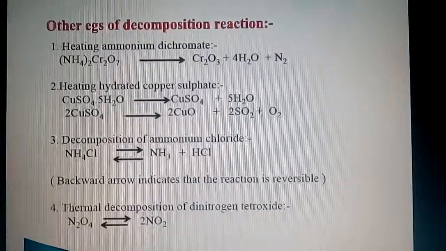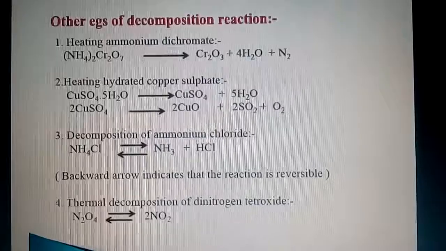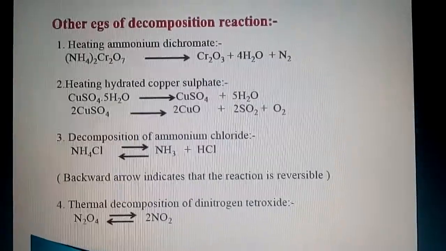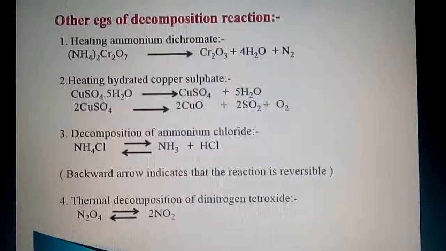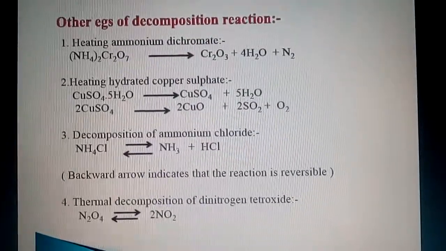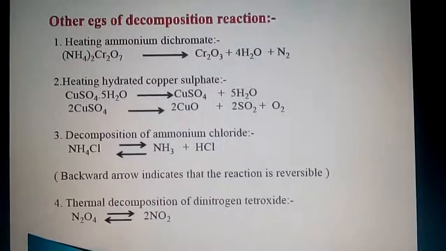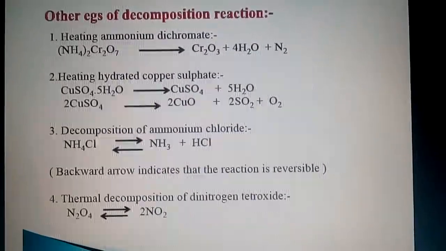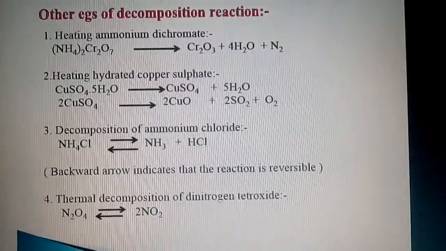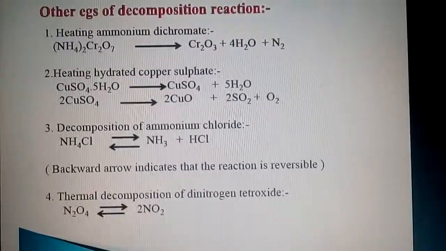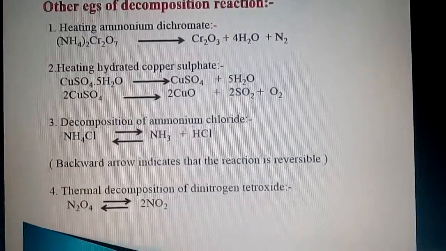When you heat ammonium dichromate, it undergoes decomposition reaction and decomposes into its constituent compounds. Next one is heating of copper sulfate. Copper sulfate in the laboratory we have seen that it is a blue colored salt because it contains the water molecules. So when you heat it, it loses the water molecules. It loses the 5 water molecules and gives the formation of CuSO4, and this CuSO4 is now white in color.